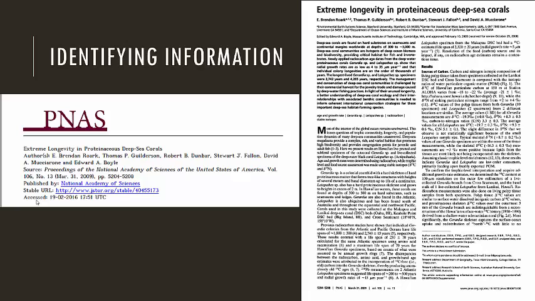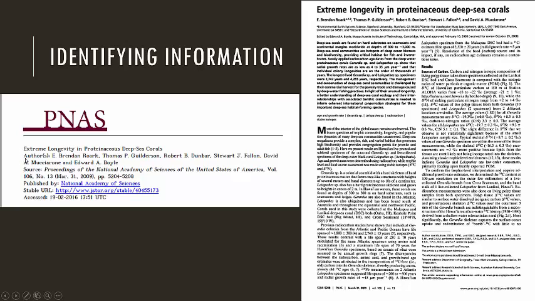So here's how to identify what is what in scientific literature. Typically when you get a journal article from a database, you're going to have this first page. It's normally the first page, and then this is the actual article. This first page has pretty much all the information that you're going to need on it. Right here you can see this is the title of the journal article.